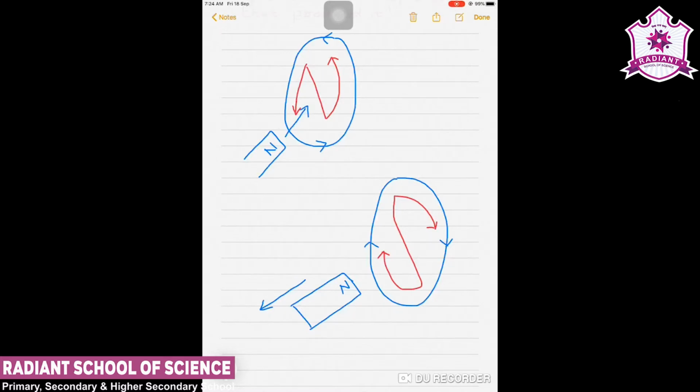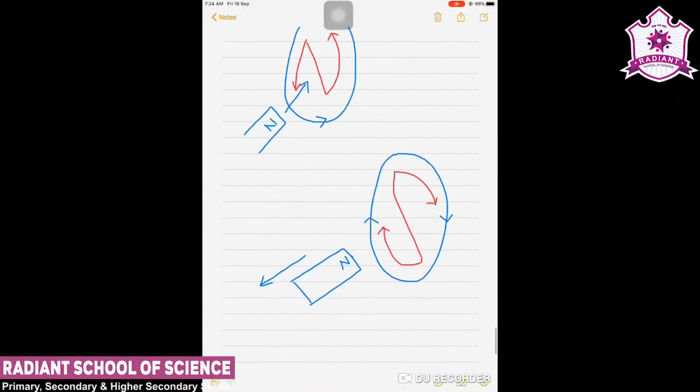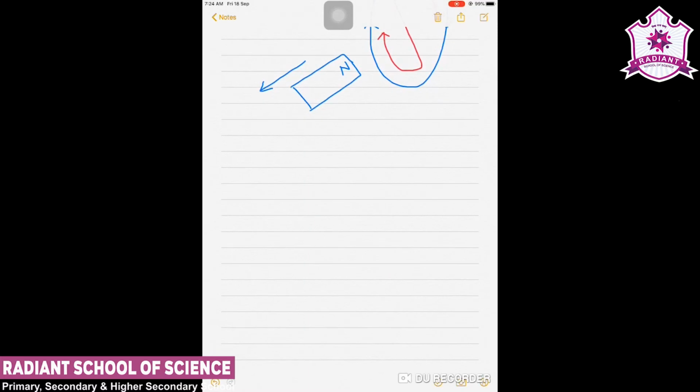Now we can also understand that when the north pole approaches, it will produce counterclockwise current, and when the north pole is moving away from it, it produces clockwise current inside the coil.